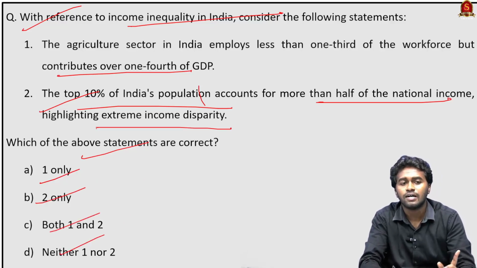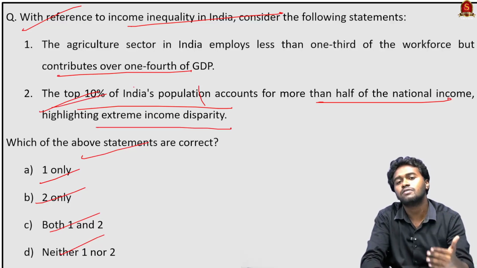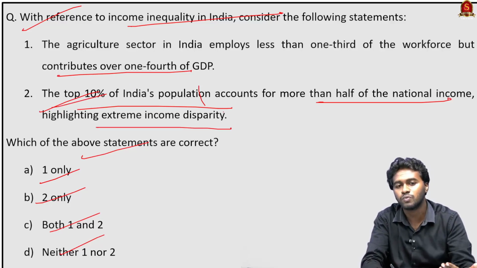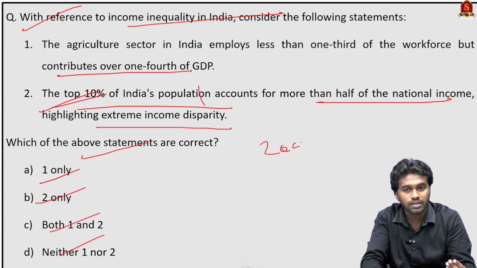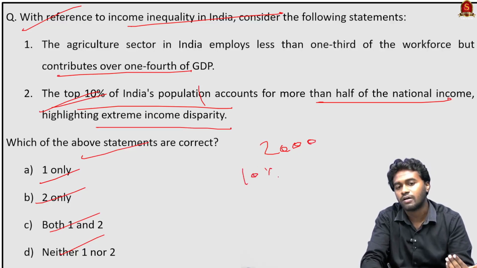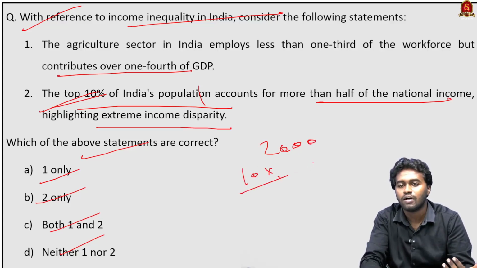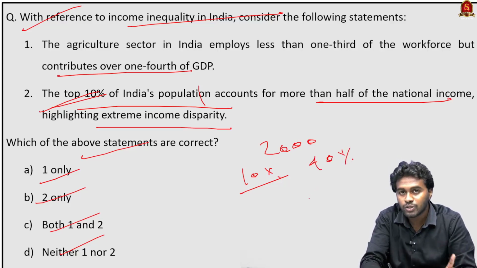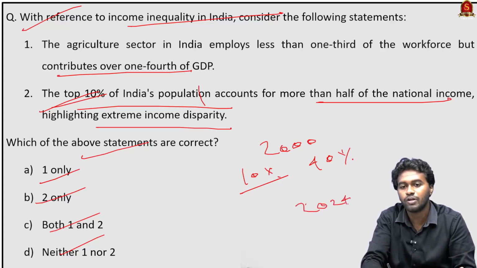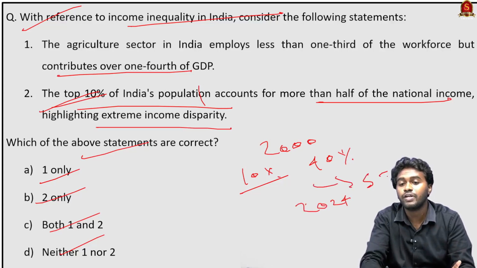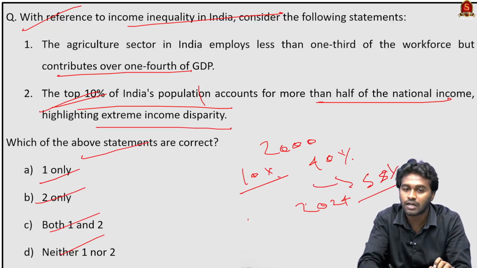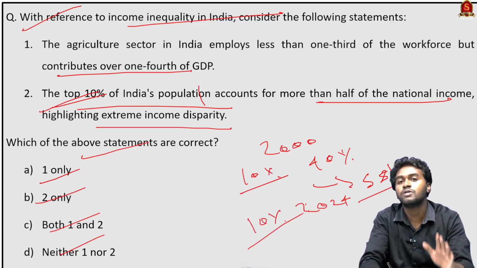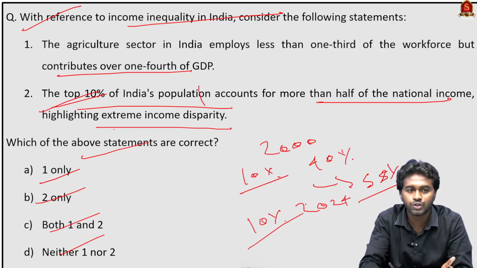See, if you take statement 2, the recent World Inequality Report, which is published by the Inequality Lab from Paris, found that in the year 2000, the top 10% of India's population held nearly 40% of the nation's wealth. And according to the recent report, in the year 2024, it increased to 58%. That means more than half of the national income is currently held by the top 10% of India's population. Therefore, statement 2 is correct.